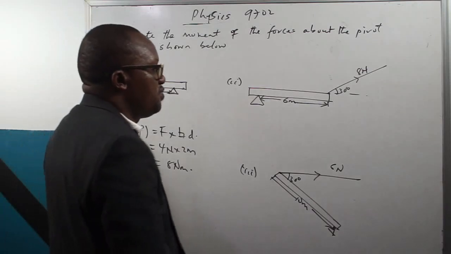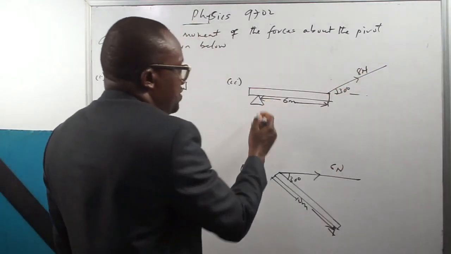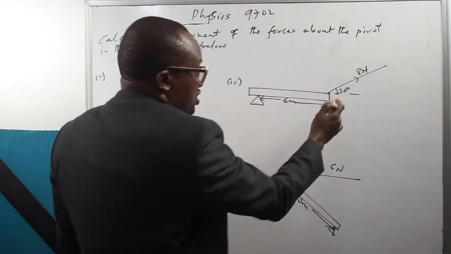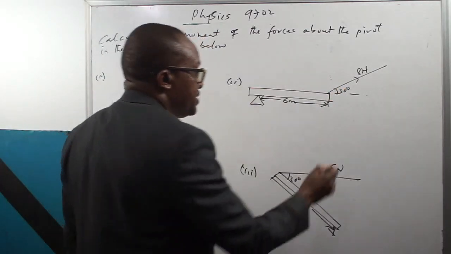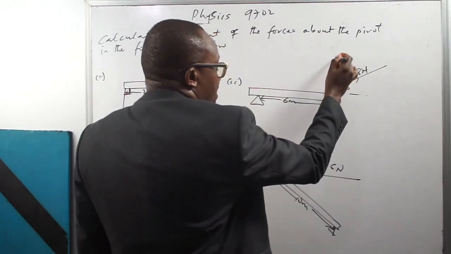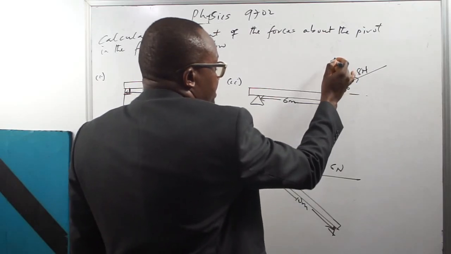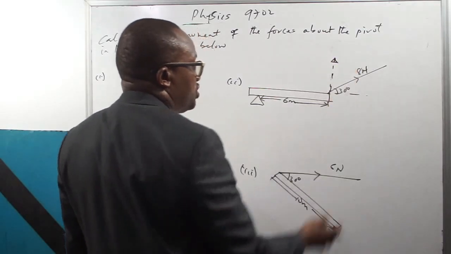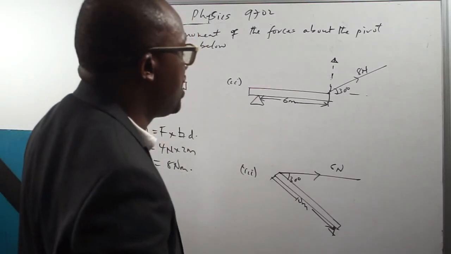This one, calculate the moment of this 8 newtons force from the pivot. This 8 newtons force has 2 components. We have the vertical component, which we have explained before how to find.